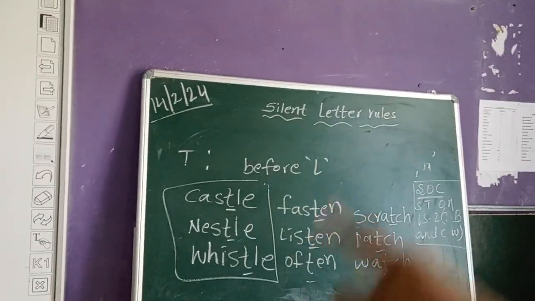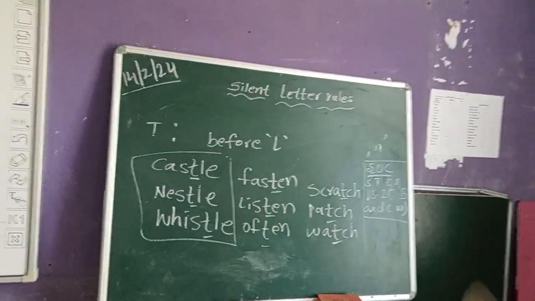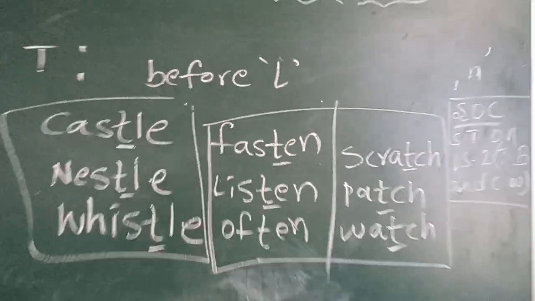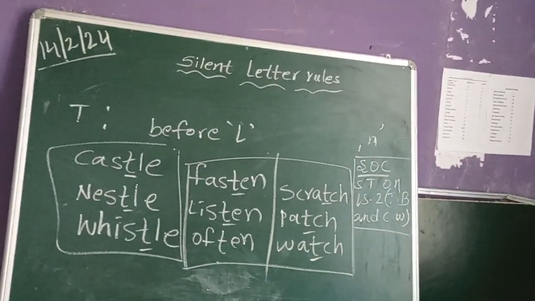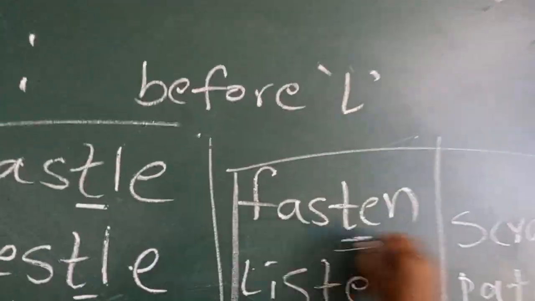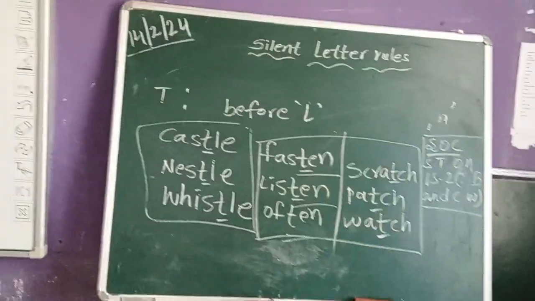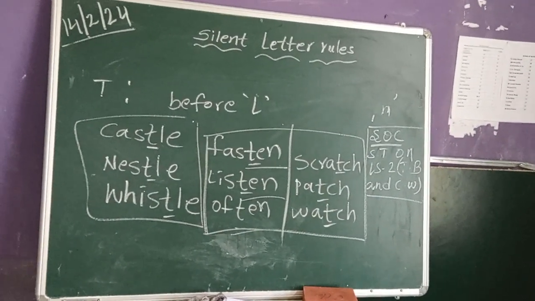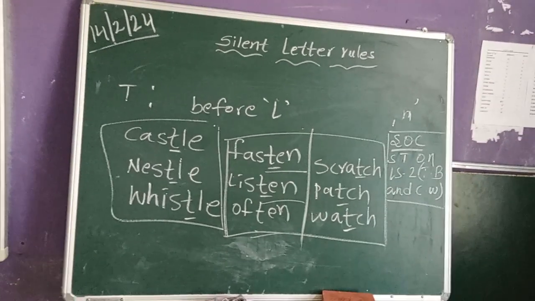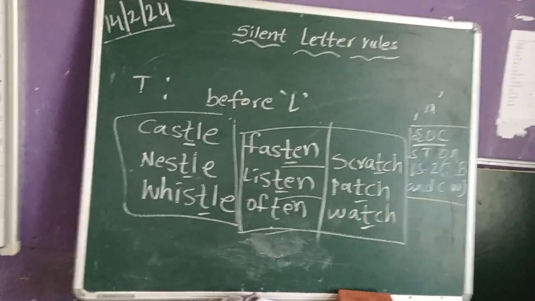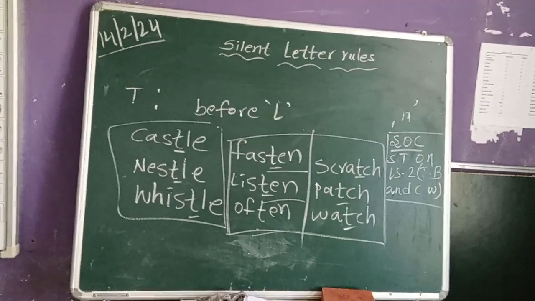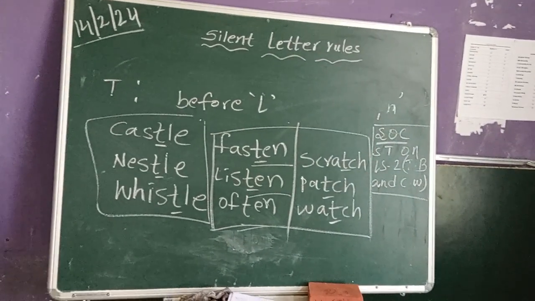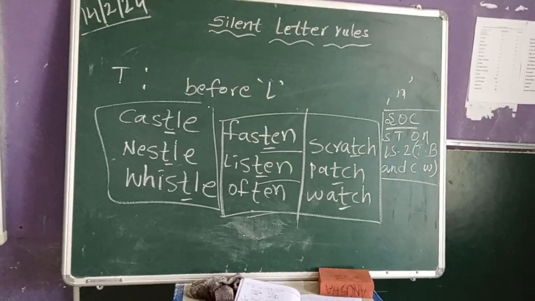Here if you observe, these words follow that rule. But here this rule will not be followed, though we can understand the pattern. There is a pattern to silence the letter T. See here. If you observe the end of these words: T-E-N, T-E-N, T-E-N. So that is fasten. It is not pronounced with T. Next, listen. Next, often. It is not pronounced with T. Often is also correct in another variety, American English. So often, listen, fasten: here T is silent. Have you observed the pattern? T-E-N, T-E-N, T-E-N: then T will be silent.